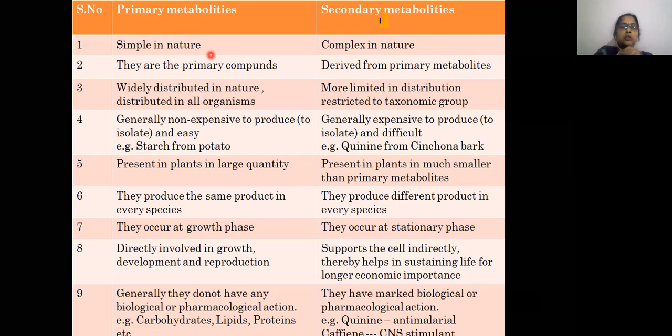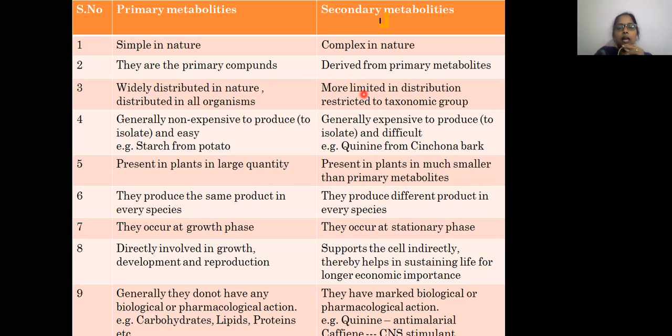Coming to the distribution, primary metabolites are widely distributed in nature. Okay, they are distributed in all organisms. Okay, you can see the carbohydrates. So they are widely distributed in nature. And coming to the secondary metabolites, they are more limited in distribution, and they are restricted to taxonomic groups.